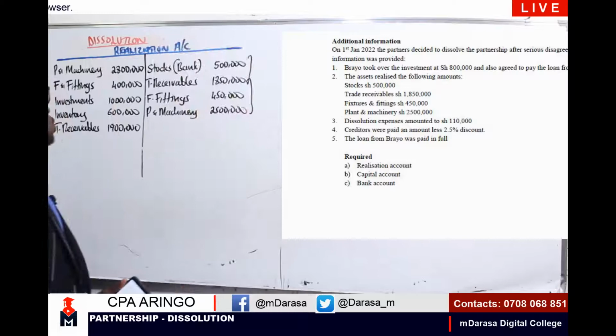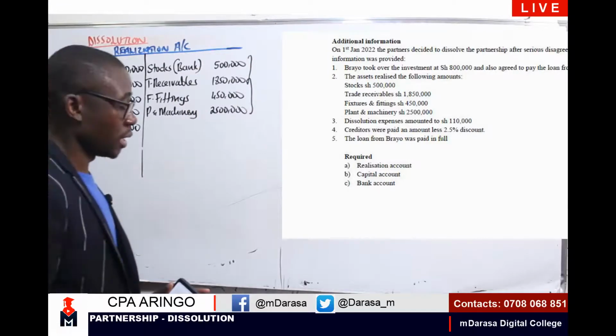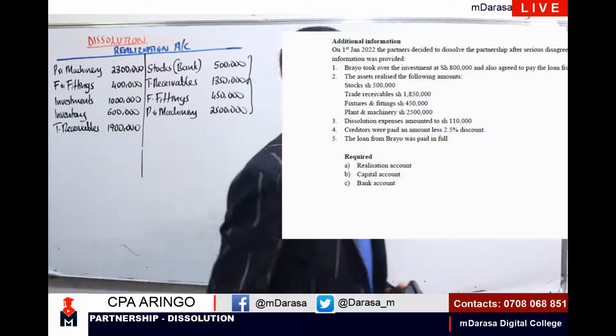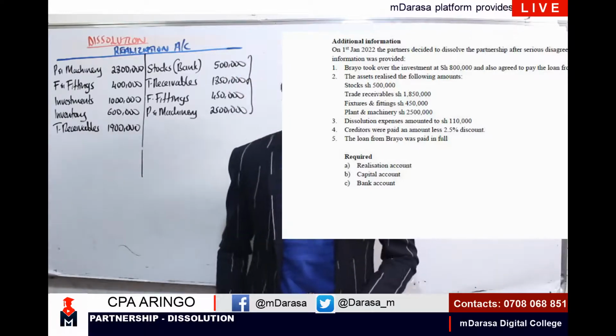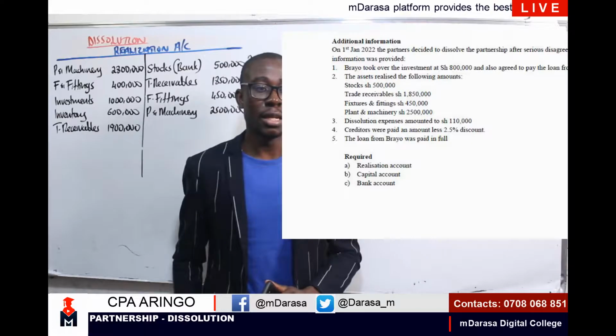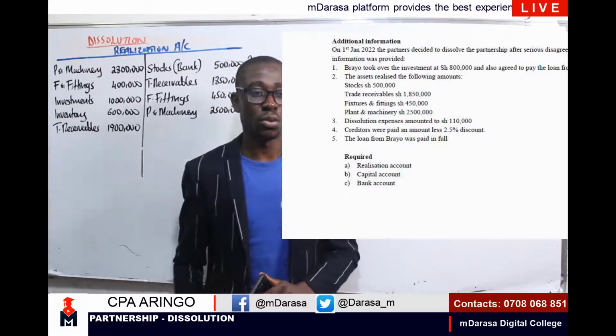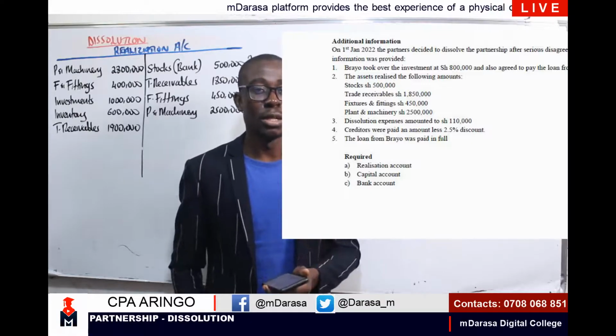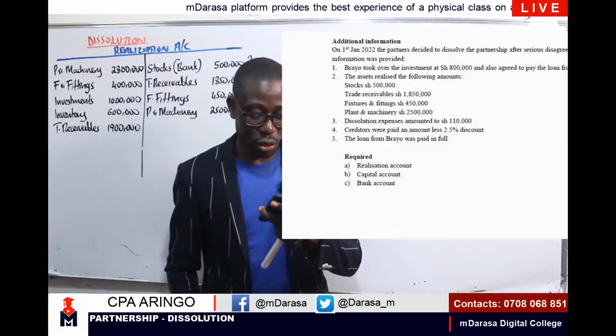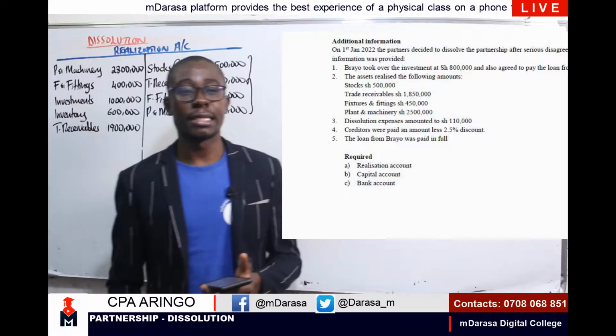Now, we are done with the first two entries. The second entry, my good student, is for us to consider if at all we had any dissolution expenses that you're supposed to pay. In this case, go to note number 3. We are told that dissolution expenses amounted to 110,000.